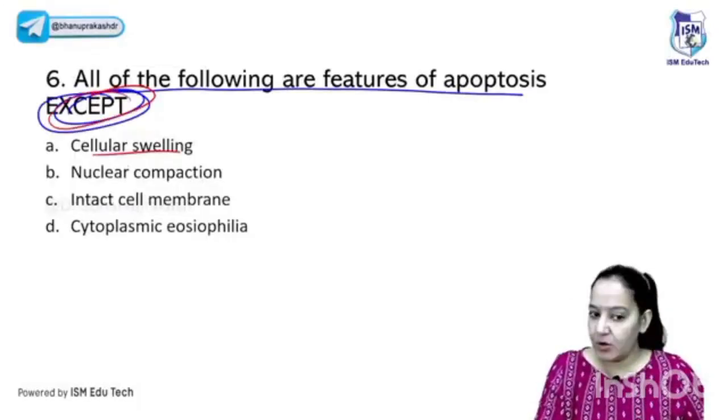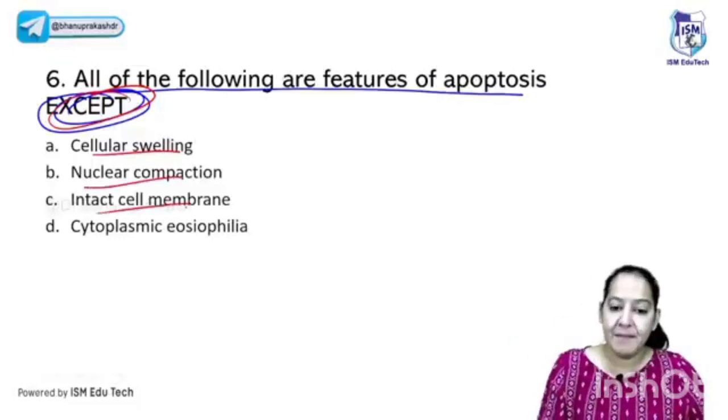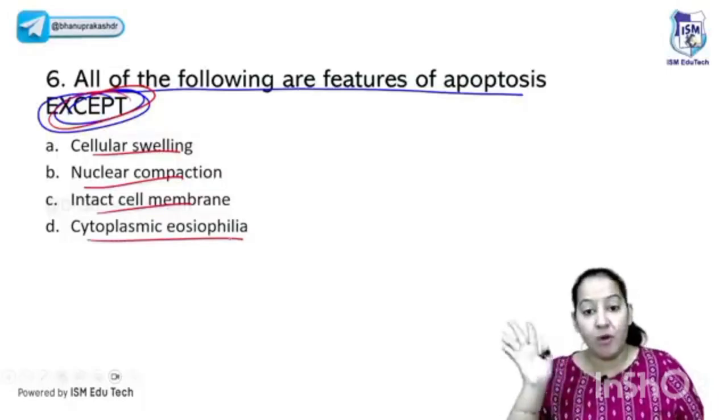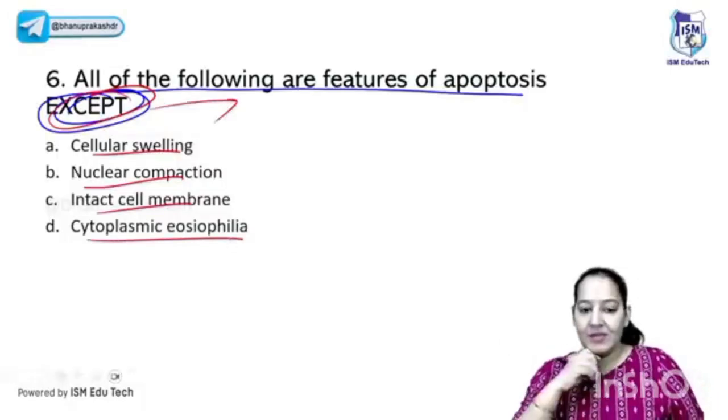Cell swelling, is it a feature, yes or no? Nucleus becomes compact, yes or no? Cell membrane is intact, yes or no? And cytoplasmic eosinophilia takes place, yes or no? So what does not take place? You have to tell me what does not take place. I'm using the word except. What is the correct answer?